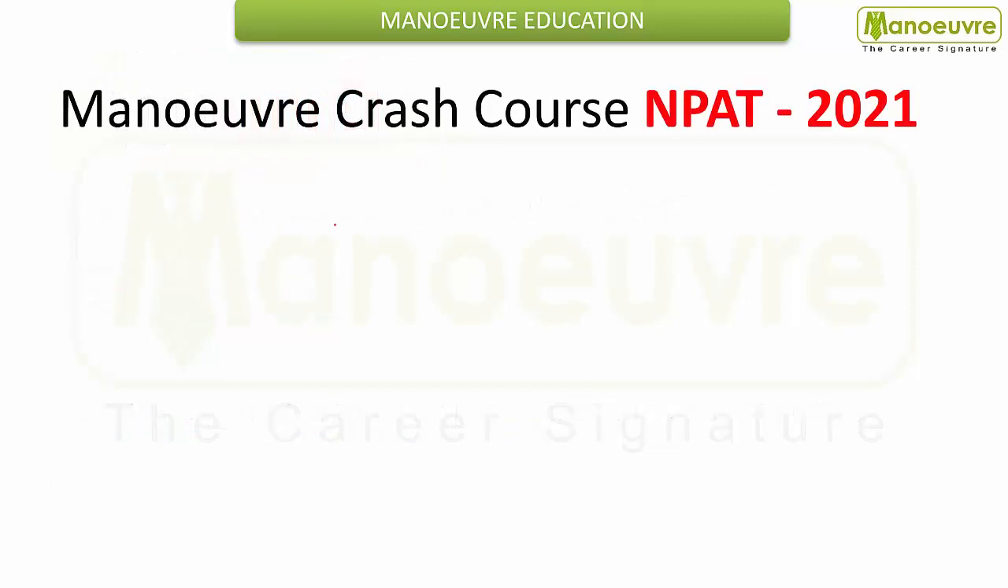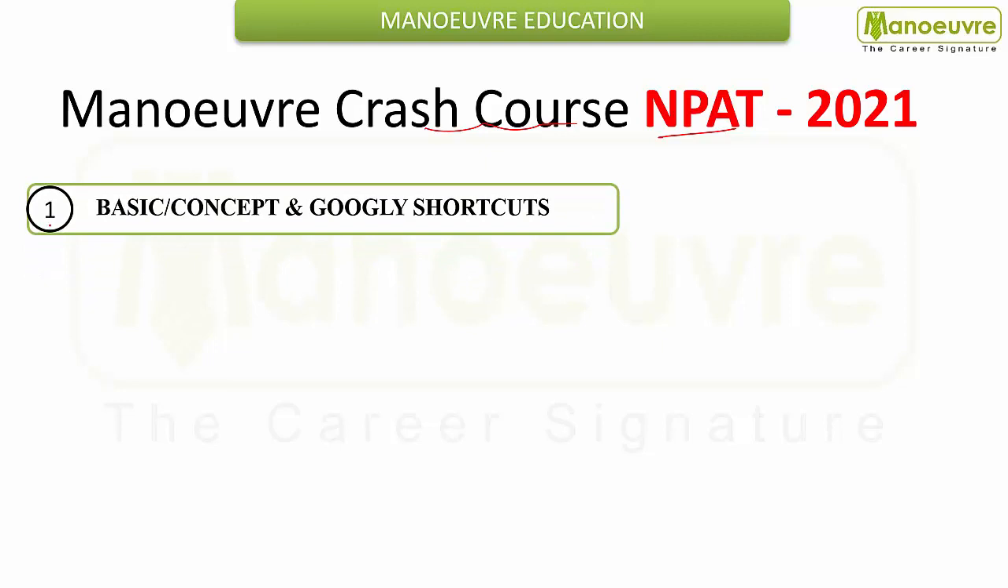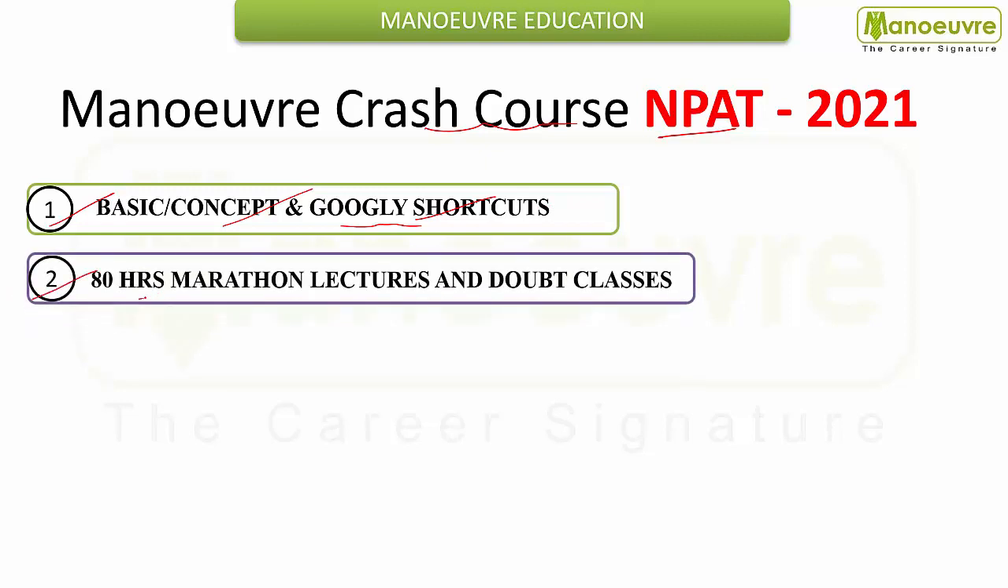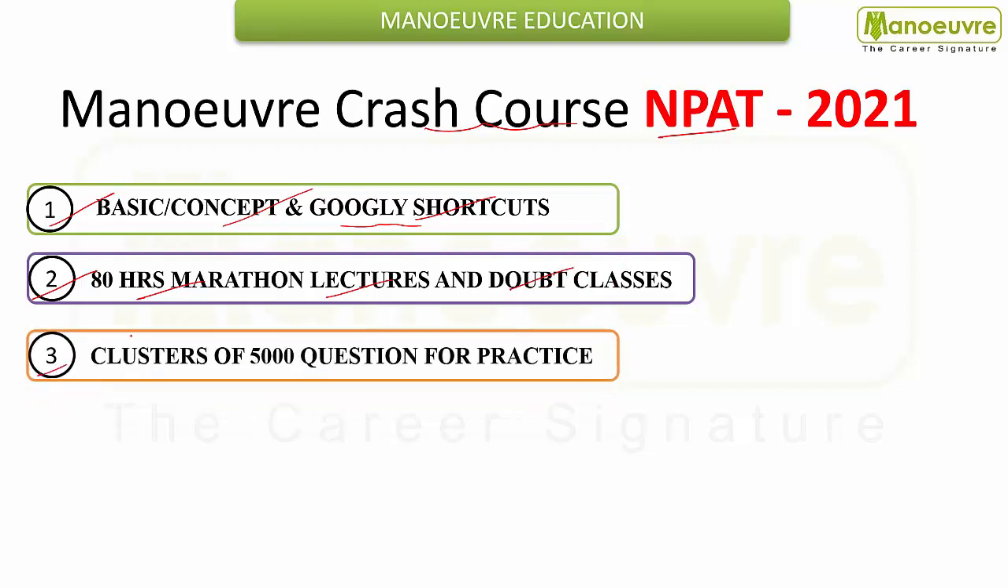So let's talk about the crash course first. The Manual's crash course for NPAT 2021. What exactly will you get in this crash course? You will get all the basic and fundamental concepts, and you will learn new shortcut techniques, known as the googly shortcuts, so you can easily solve any of the questions in a fraction of a second and enhance your speed of solving questions. The second one, there will be 80 hours of marathon lectures and doubt classes, so all your doubts will be cleared in the live lectures. Third, you will get clusters of 5000 questions for practice.